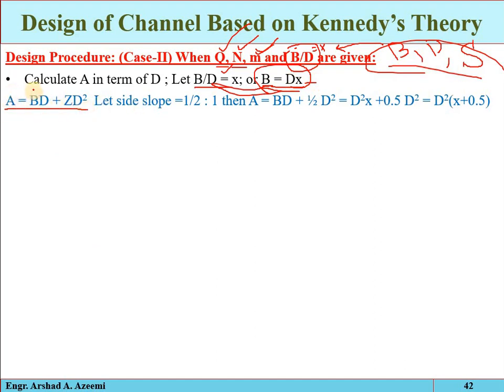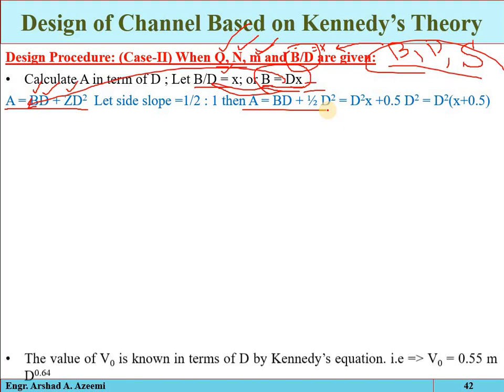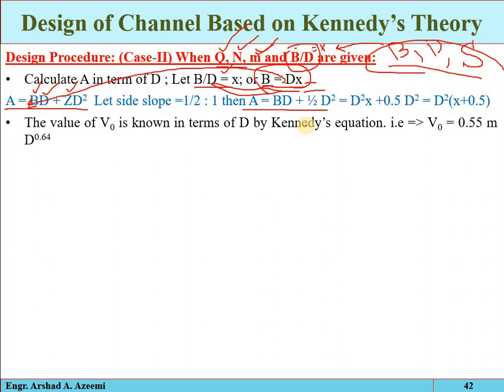Again, area is a function of width and depth. Z will be assumed from the standard recommended values. B is given in terms of D, so just put this value here, and you will get area in terms of D. Now only one variable is coming in each equation, and that is depth. Clear? Also the critical velocity, we know that the critical velocity is equal to this one.